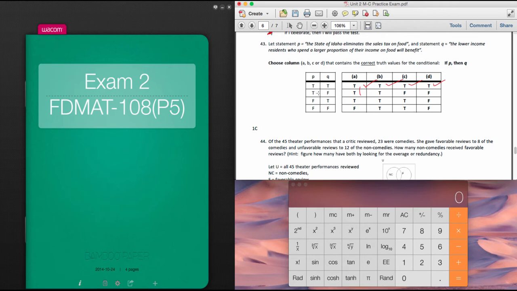If the state of Idaho eliminates the sales tax on food, then it's false that, and that one is false. So those aren't okay. So we can actually eliminate A and B in this case, and C and D would be correct.